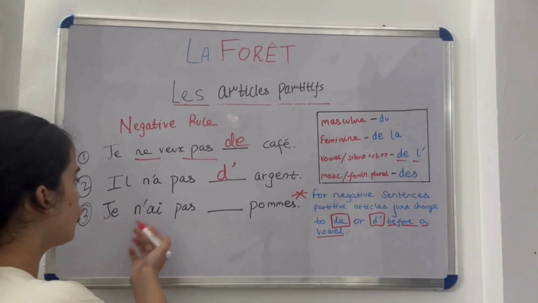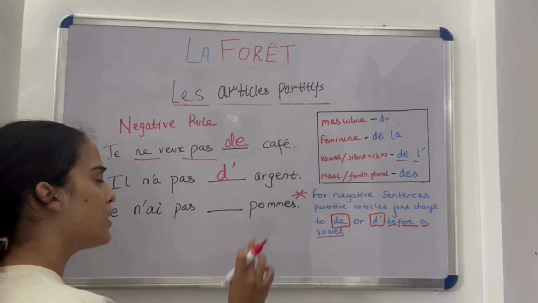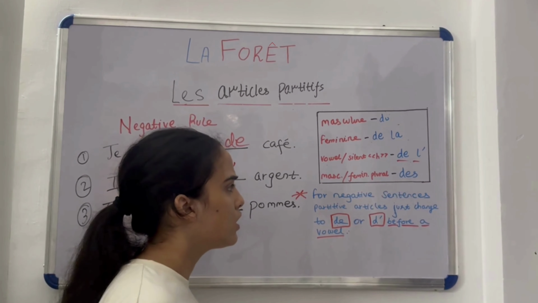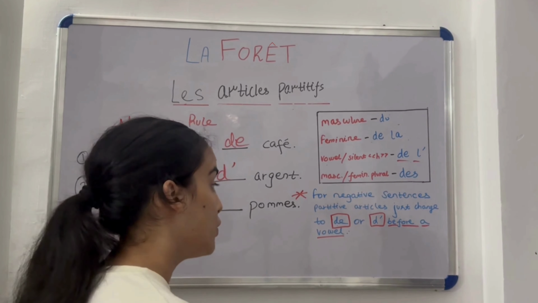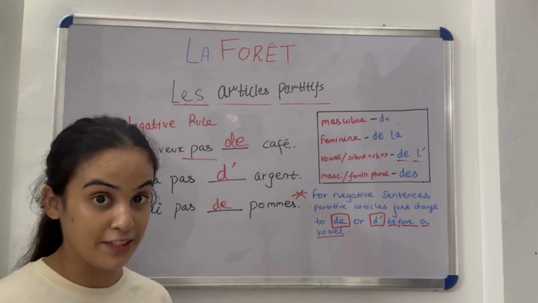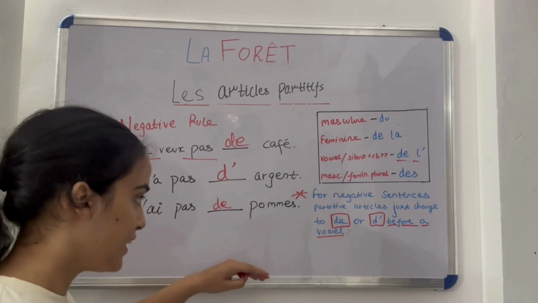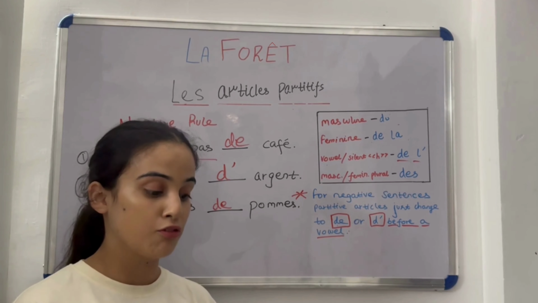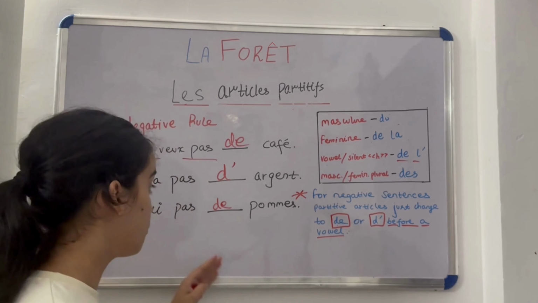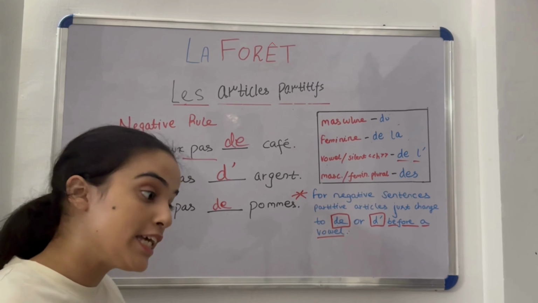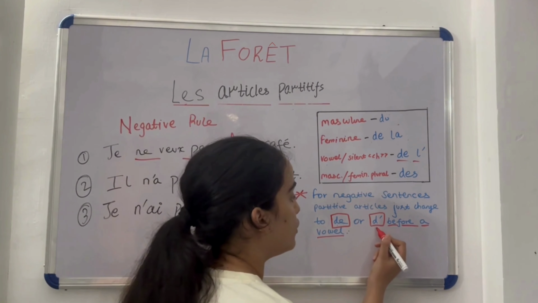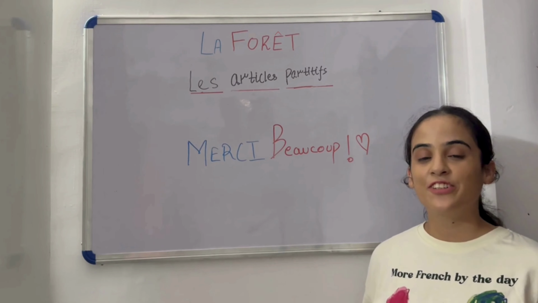Now, je n'ai pas dash pommes. Now, pommes here is in plural form. So then we'll have to put des only? No, we can't put des here. We'll have to put de only because the sentence is negative. So whenever the sentence is negative, for masculine, feminine and plural nouns, you have to put de only. But if the noun starts with a vowel or a silent H, you'll have to put d'.